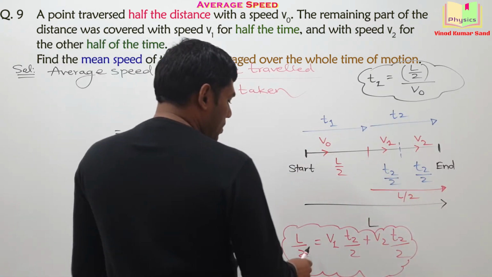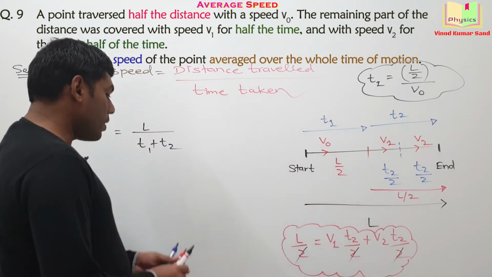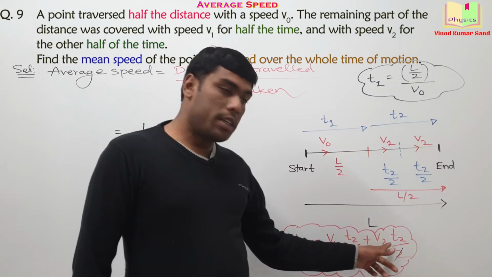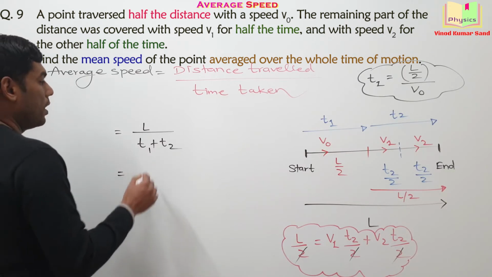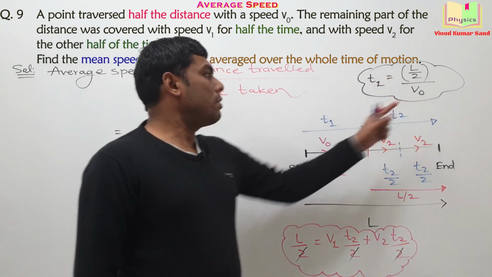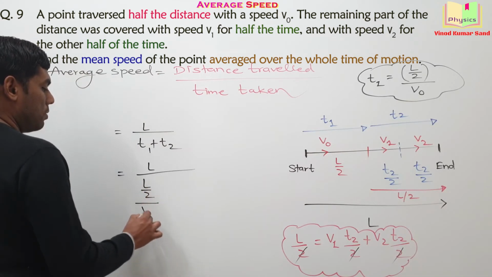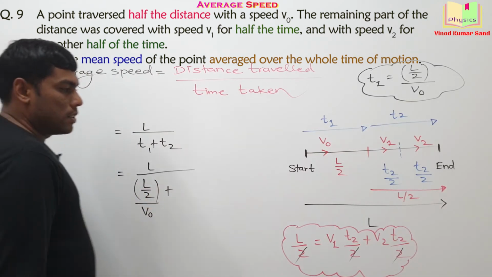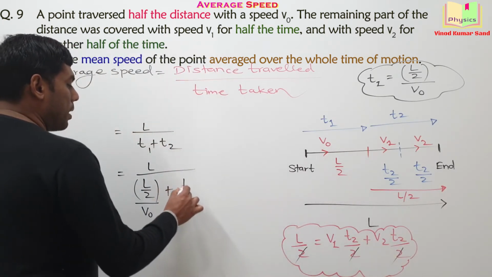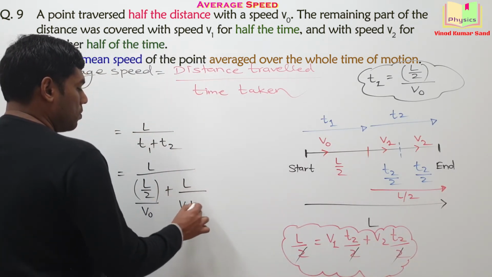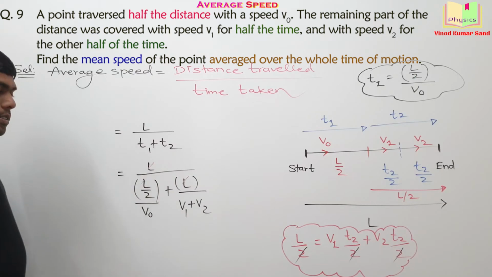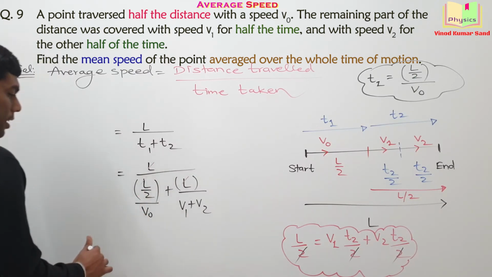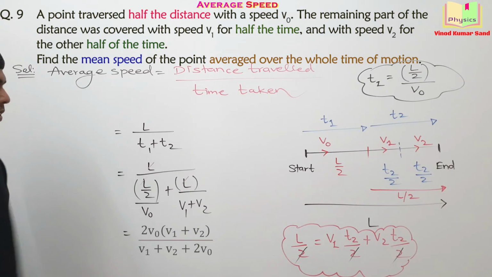Okay. Here we can cancel the 2 everywhere. We actually need the value of time T2, so that can be obtained from this computation. I am substituting the data now. L divided by T1, where T1 is L by 2 divided by V0, plus T2, which is L by V1 plus V2. Do you agree? The L here will get cancelled out and we can simplify the remaining things. Okay. Note it down. We'll be taking up the next question then.